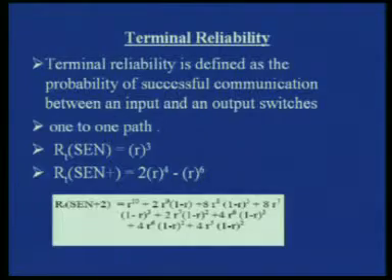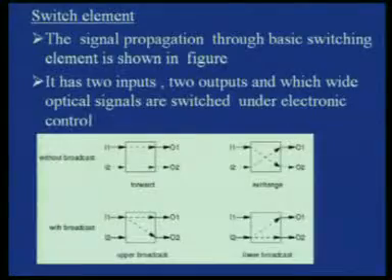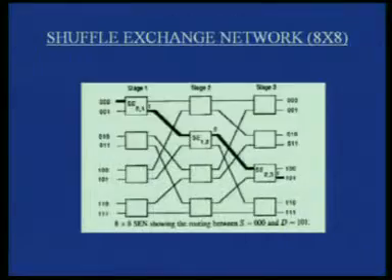Now when we are evaluating the terminal reliability, consider the case of ACN plus. 1 to 1 means you have to take into consideration the 3 switching elements. If you have to establish a terminal path, all 3 switching elements must operate satisfactorily. So you can say that the 3 switching elements are in series, so TR is equal to R cube itself.